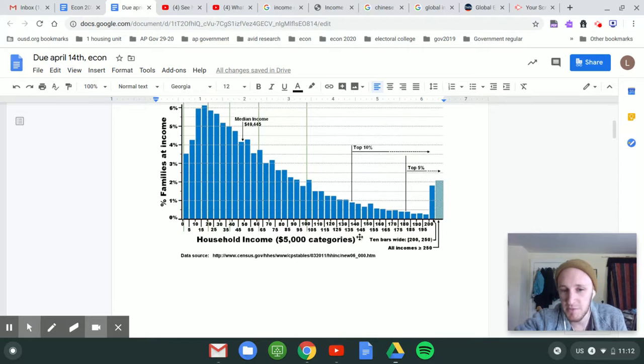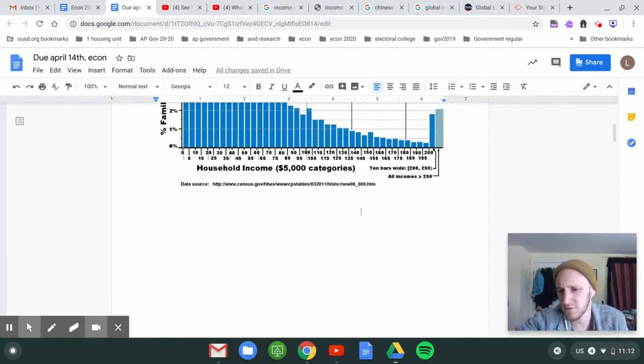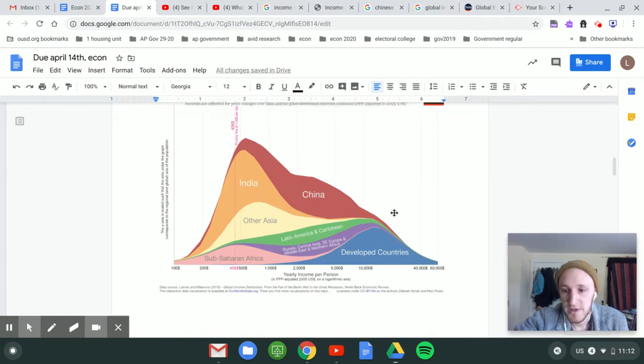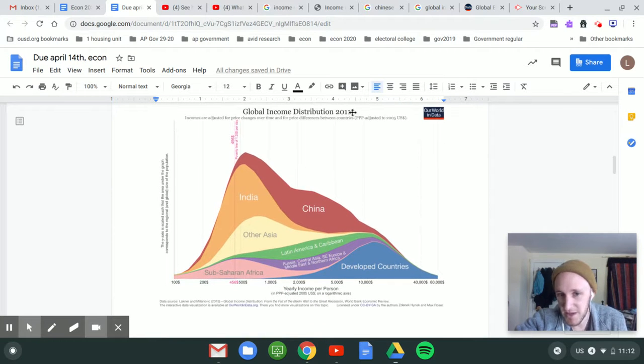Okay. So remember these numbers, right? A lot of money, thousands of dollars. This is global income distribution. Now, this is about 10 years old, but it's more or less true. There are fewer people now living in extreme poverty, but it's pretty similar. China got a lot richer, definitely. India got richer, but this is basically the same.